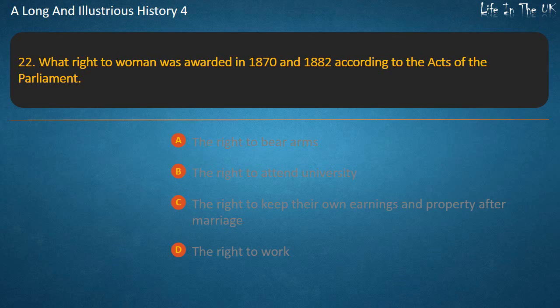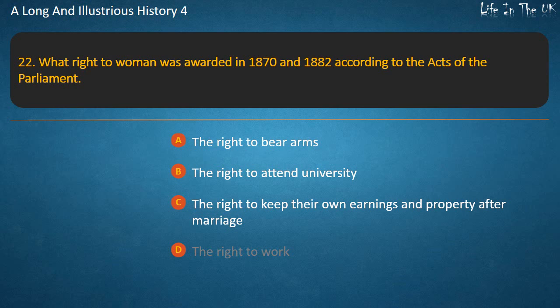Question 22. What right to women was awarded in 1870 and 1882 according to the Acts of Parliament? The right to bear arms. The right to attend university. The right to keep their own earnings and property after marriage. The right to work. Answer. The right to keep their own earnings and property after marriage.